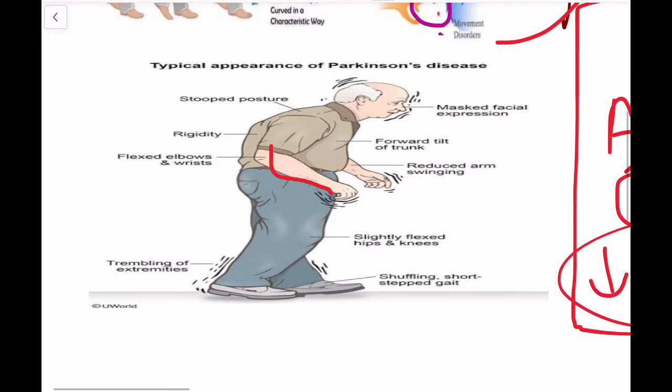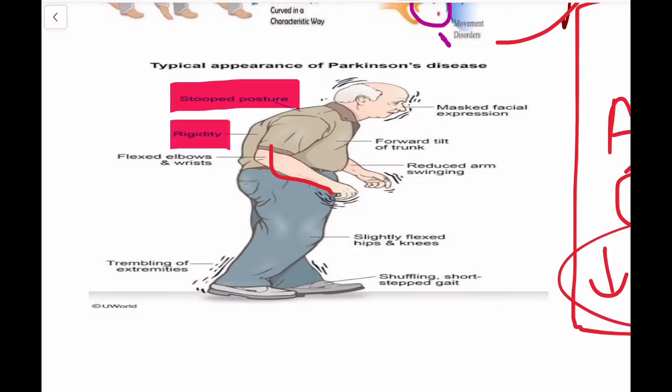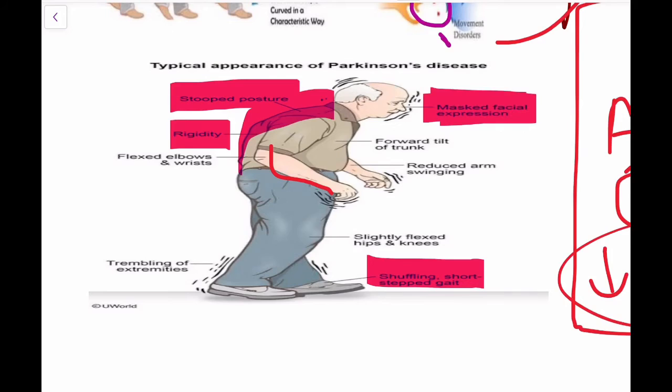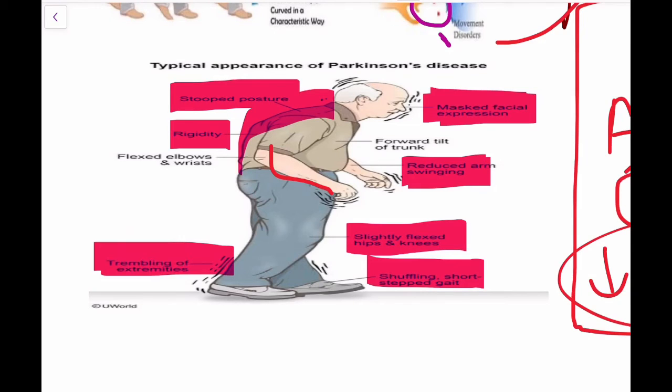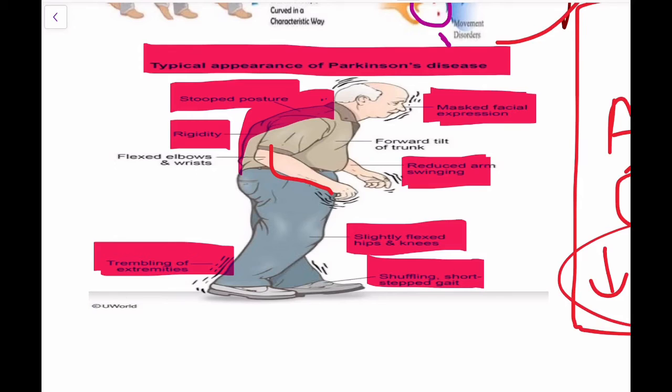Typical appearance of a patient with Parkinson's disease: there is stooped posture, rigidity, no flexibility, and a bent condition, then a shuffling, short-step gait. Then masked facial expression, because the associated movements are not seen. Then reduced arm swinging, which is also an associated movement. Then slightly flexed hips and knees, and trembling of extremities. This is the appearance of a person with Parkinson's disease.